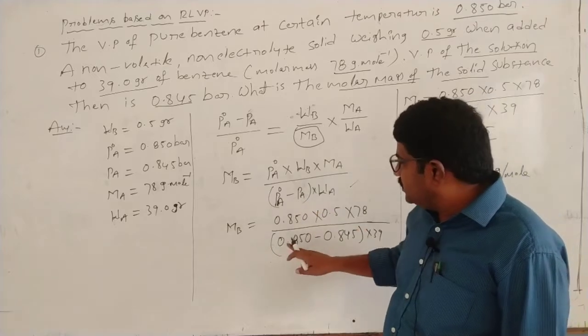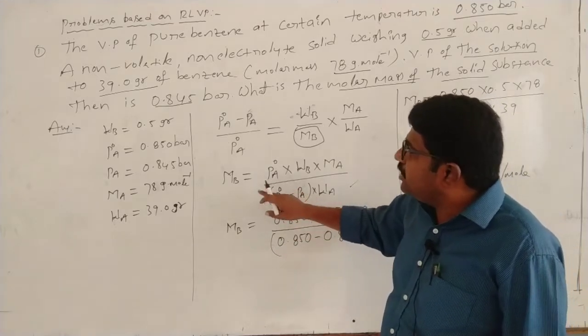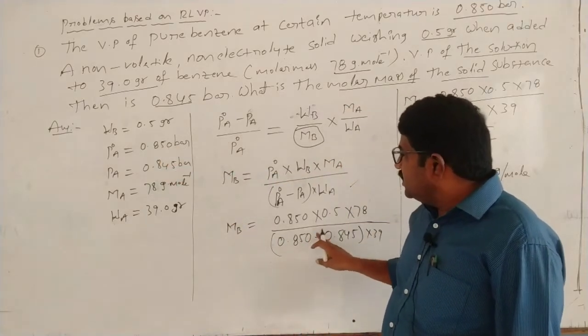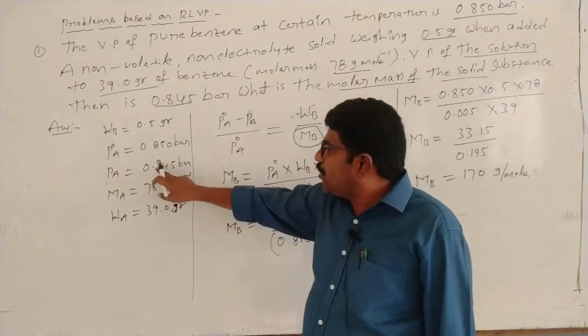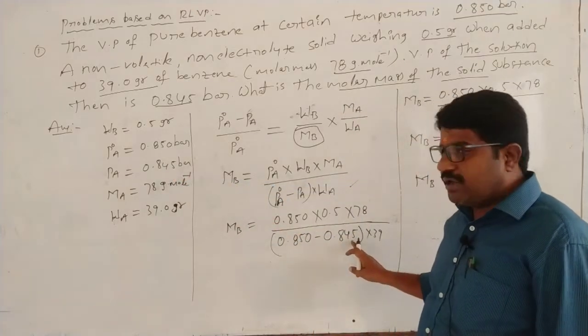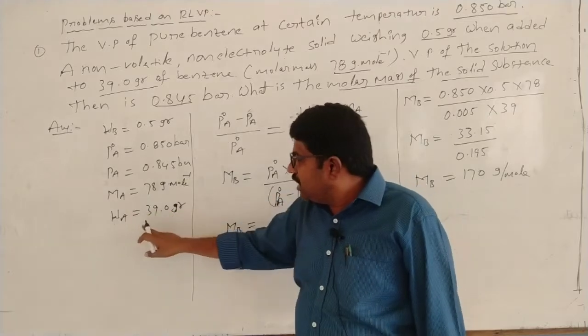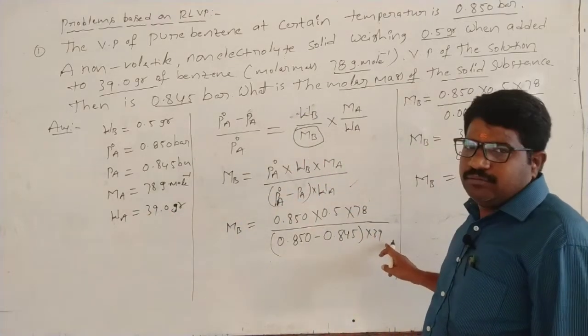P0A is 0.850 minus PA, which is 0.845, into WA, which is 39 grams.